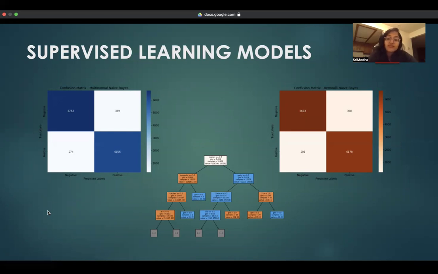Coming to the supervised learning models, I implemented multinomial and Bernoulli naive Bayes models. Naive Bayes often performs remarkably well in practice, particularly in the domain of text classification. Once the data was preprocessed and organized in the format required for the naive Bayes model, the algorithm was trained and tested. The multinomial naive Bayes model gave us an accuracy of 95%, whereas Bernoulli's performed even better, offering us an accuracy of 96%. We can see the confusion matrix of both these models over here in the slide, where we can see the number of true positives, false positives, true negatives, and false negatives, which will also help us in understanding the precision, recall, and accuracy of both the models.